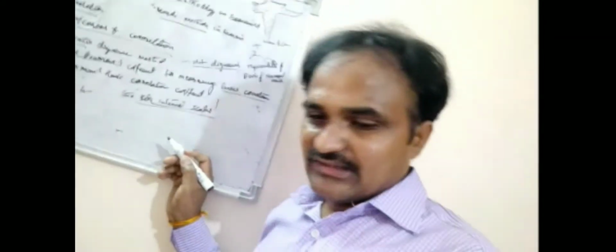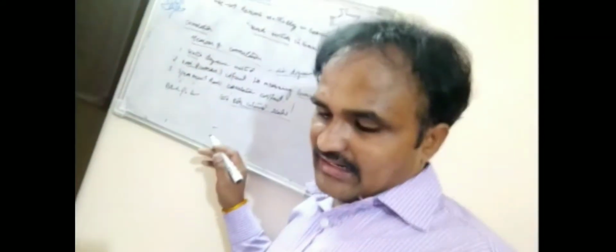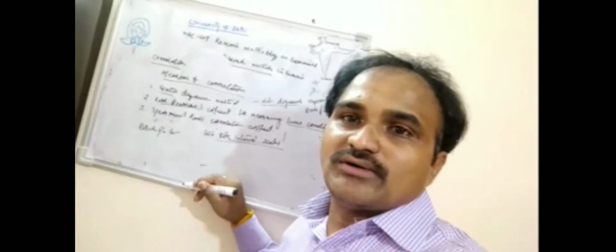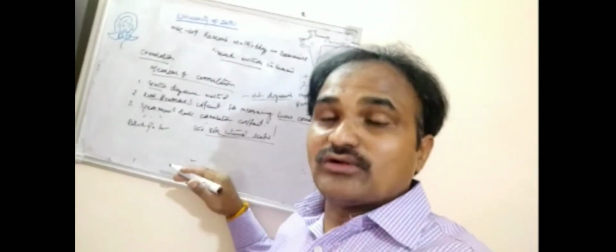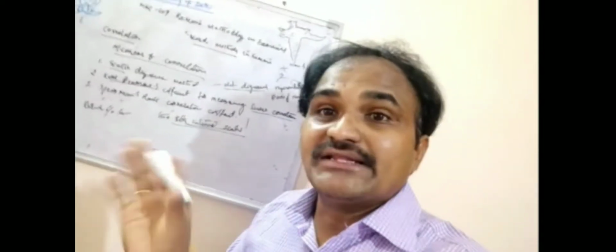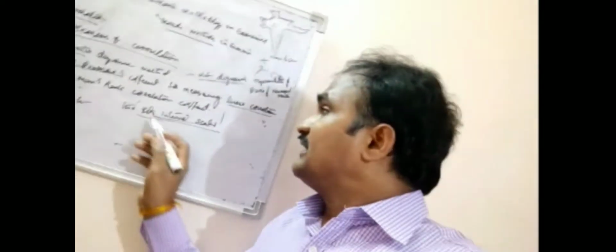What are the interval scales? Sometimes the correlation coefficient is positive, sometimes negative, sometimes between 0 and 1. That is the set of interval scales.